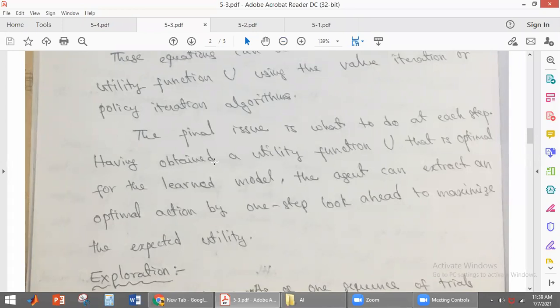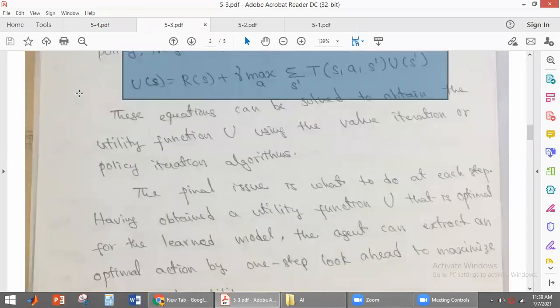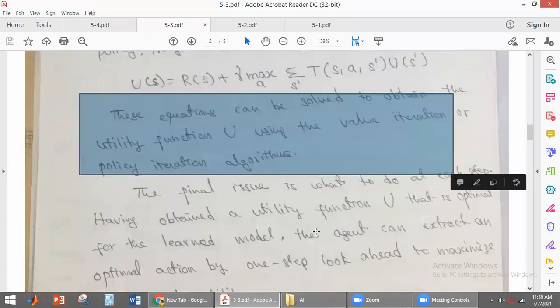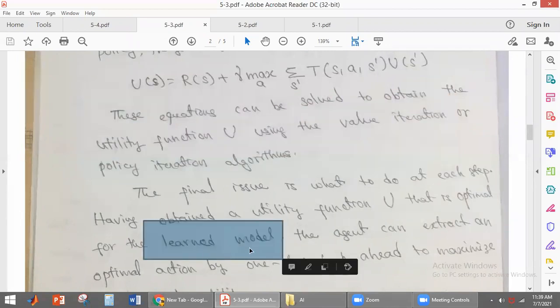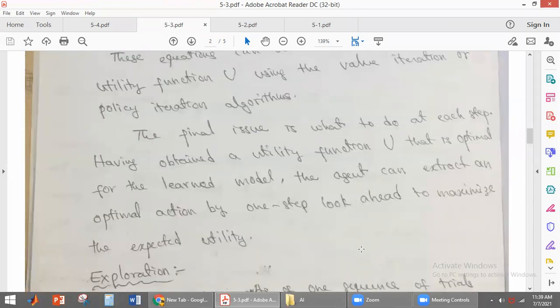Having obtained the utility values that are optimal for the learned model, it is not the true model, it is the learned model. For the learned model, the agent can extract the optimal action by one-step look ahead to maximize the expected utility.